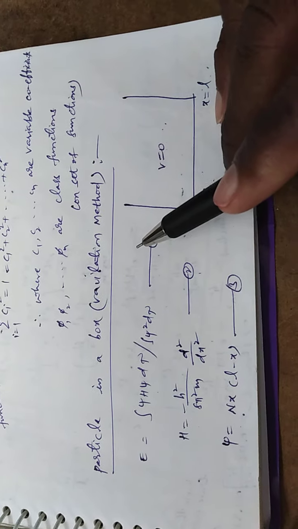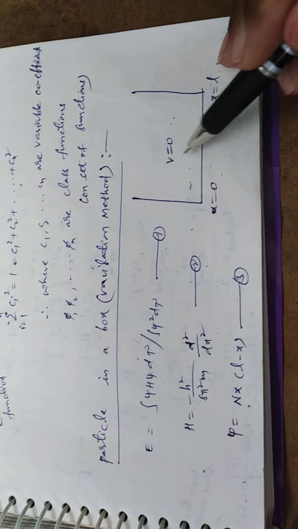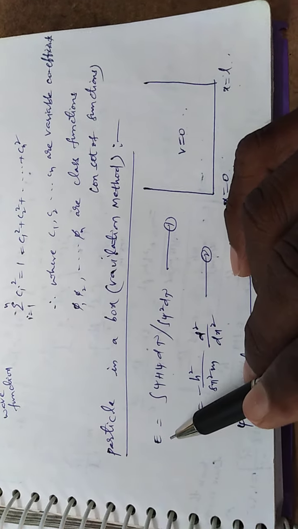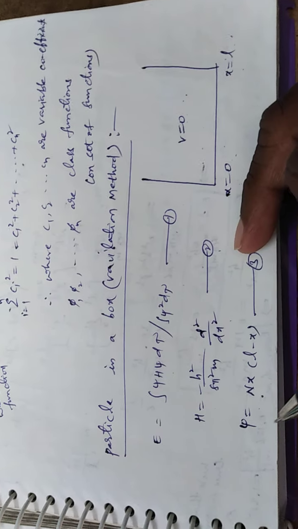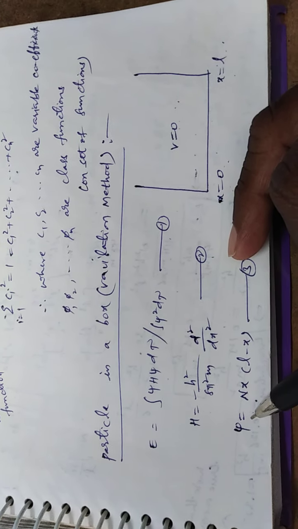According to molecular orbital theory, for any system we calculate the energy expression and the wave function psi.